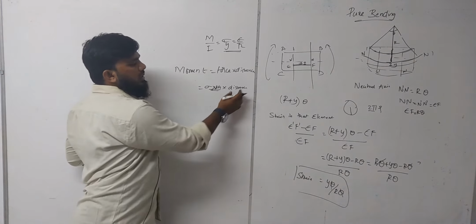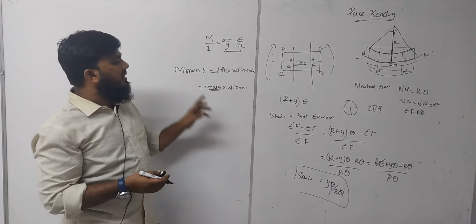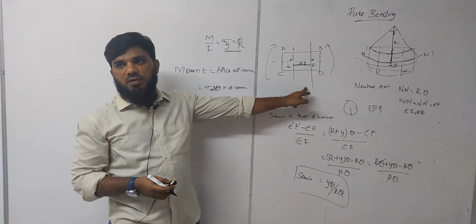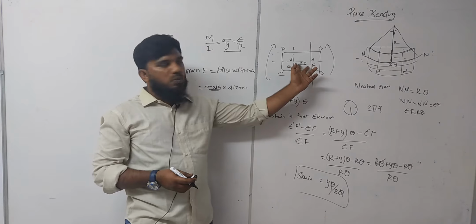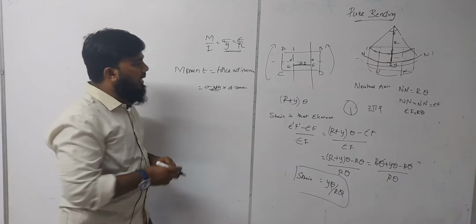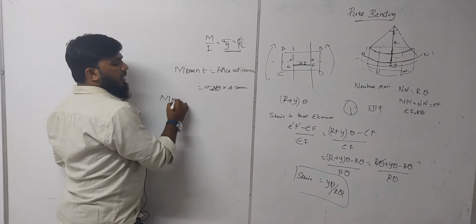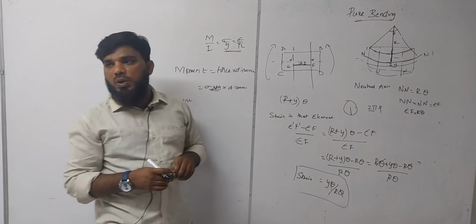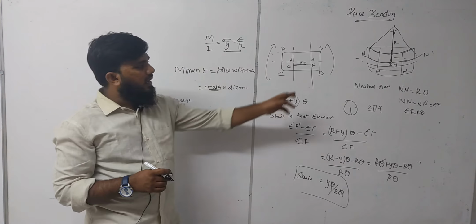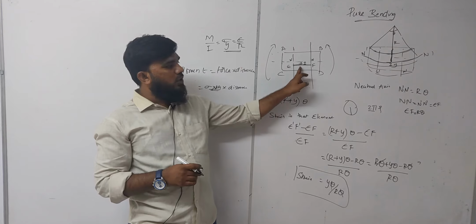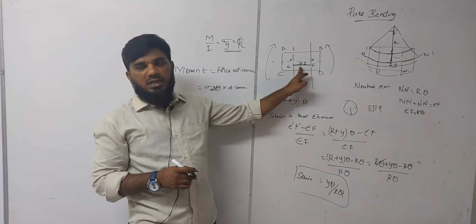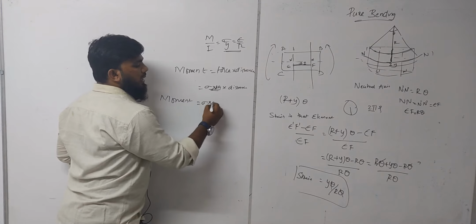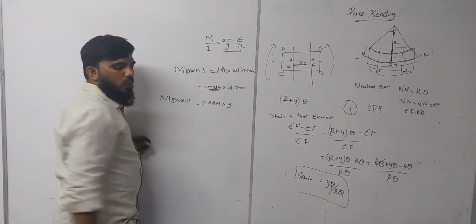Okay. Now this distance we already know. Generally we have to calculate the moment. In the previous derivation we did the calculation on this small element, correct? Similarly, now we are about to calculate the moment on this small element, the EF element. For calculating this moment we have to take the force on this element into distance. What is the distance from the neutral axis? y. Yes, simple. So that is equal to sigma into dA into y.